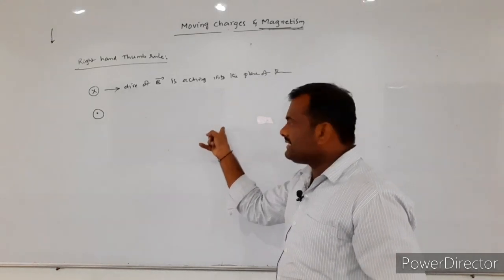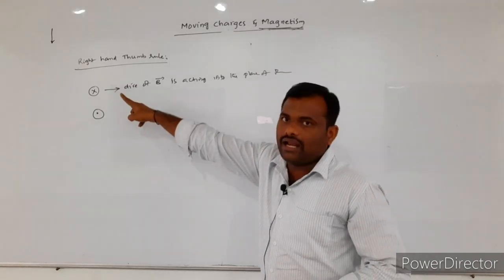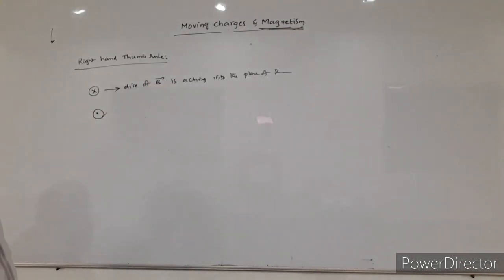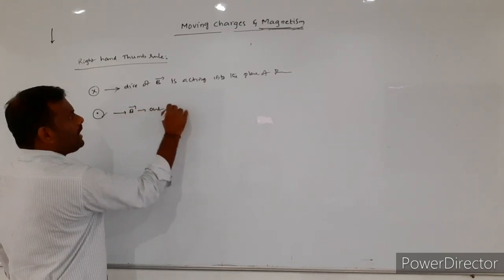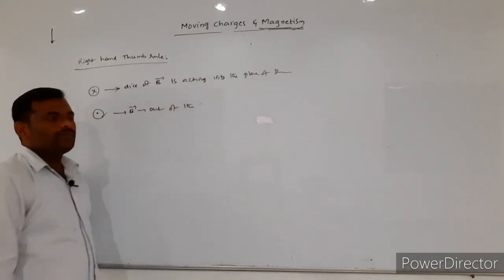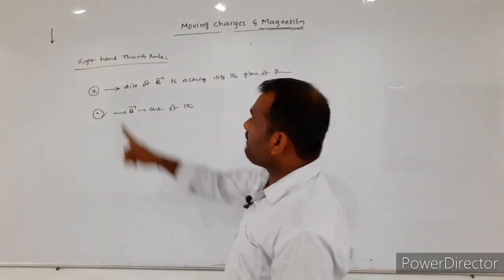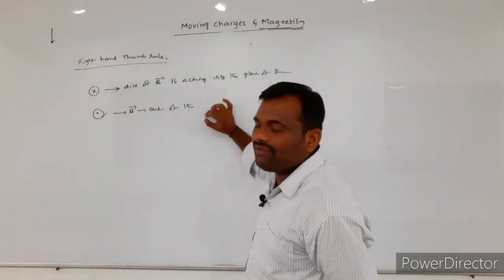Whenever the magnetic field is acting into the plane of the paper, you have to put the cross mark. Next, dot. Here, the dot is representing that the direction of the magnetic field is out of the plane of the paper. In the previous case, the magnetic field is acting into the plane of the paper.